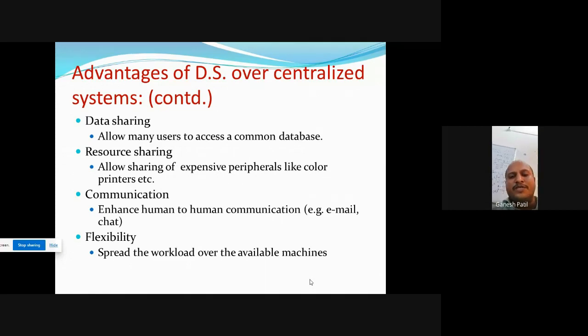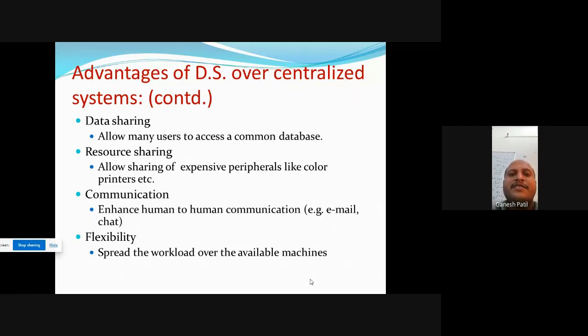For example, in the project lab, 20 students are sitting, and the first computer machine has the printer. Then we have the sharing facility. The 20th person can also take a printout through the same printer, and the first computer machine can also take a printout on the same printer. Means here we share the resource. This facility is available in the distributed system. It allows sharing of expensive peripherals like a color printer, etc.